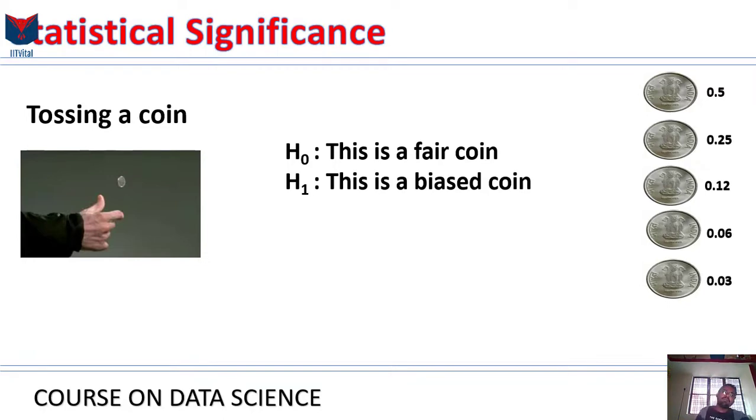So if we assume we live in a universe where the null hypothesis is true, where the coin is fair, we would have only seen this with a likelihood of 3%, meaning you would have to watch this experiment on 33 different occasions. Like you watch it today, you watch it tomorrow, you watch it another day. You would have to watch it on 33 different days or 33 different times.